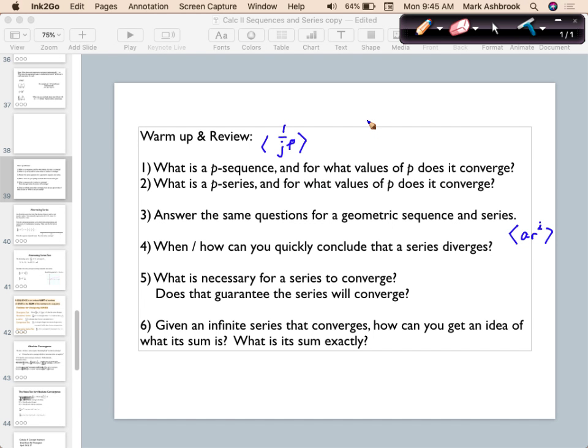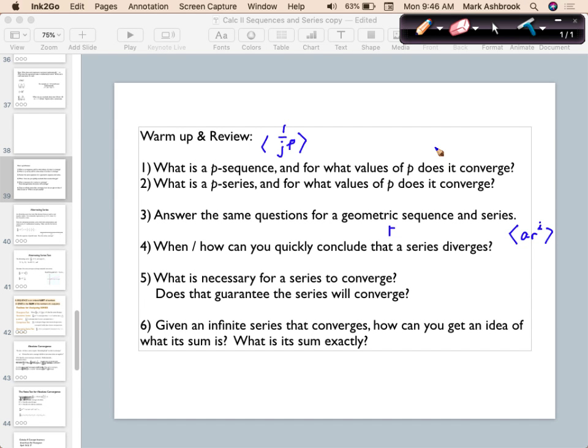Where's Philip Perez? Philip, you here? Yeah. Tell me about a geometric series. When does it converge? Don't remember? Oh, right next to him. Yep. You don't remember? Okay. These are basics, guys. These are basics.